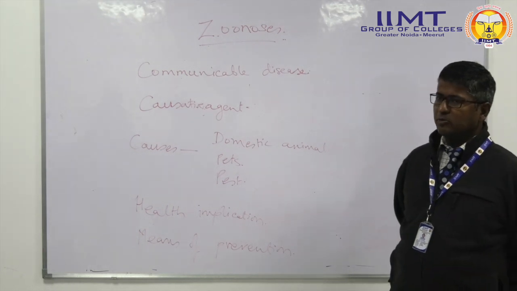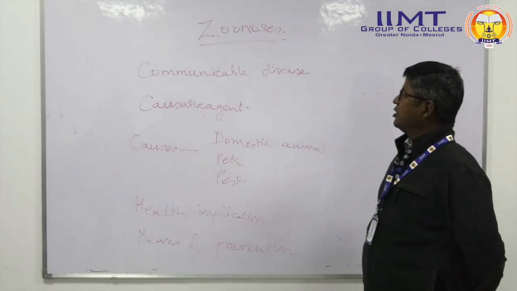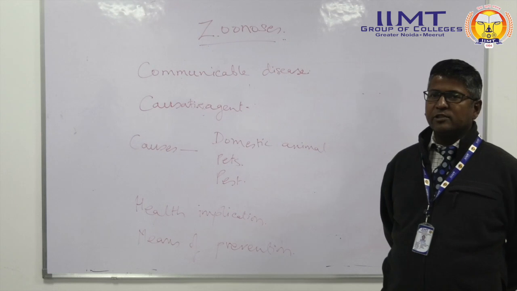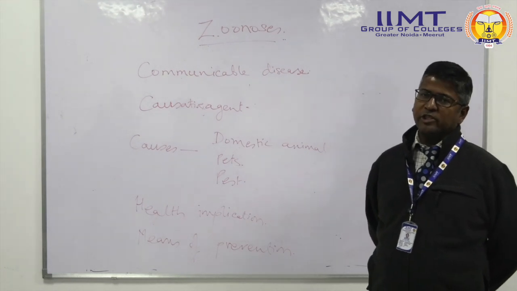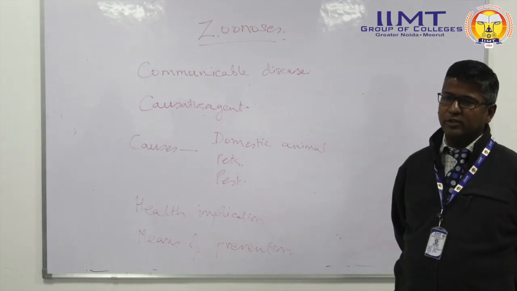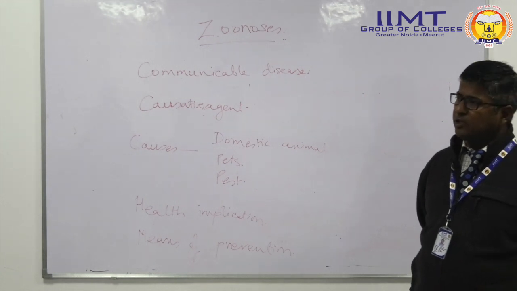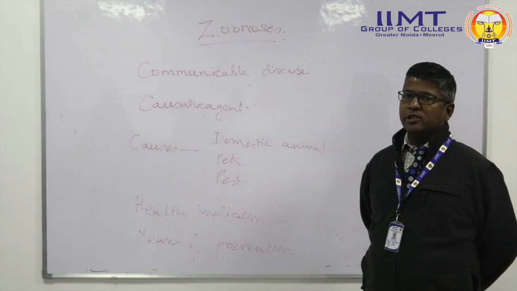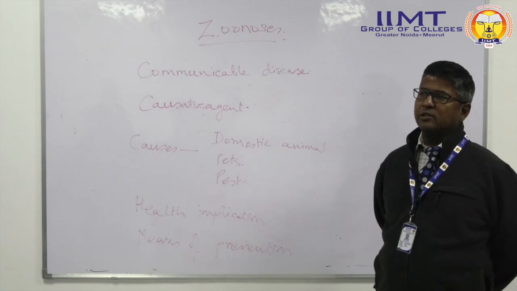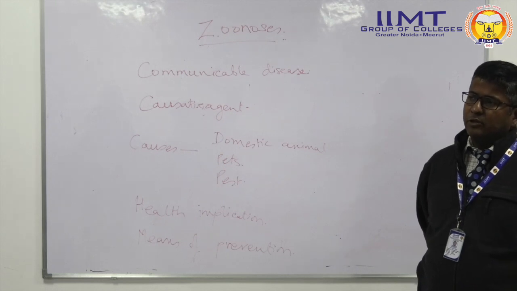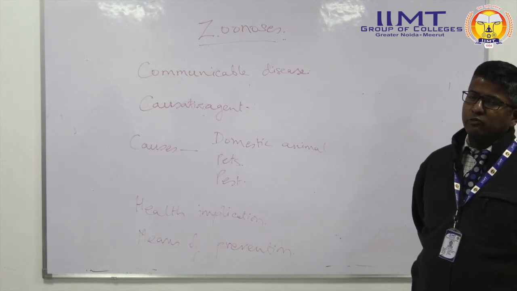Today we are going to discuss a class of communicable diseases, zoonoses. As we all know, communicable diseases are a set of diseases which are generally acute in nature, that is, they are short-lived, for a short duration of time, and among them there is a class of diseases known as zoonoses. These zoonoses are diseases which are transmitted from animals or vertebrates to humans.